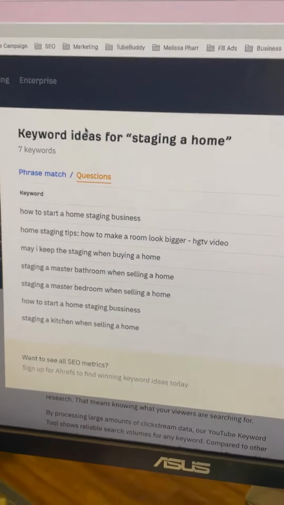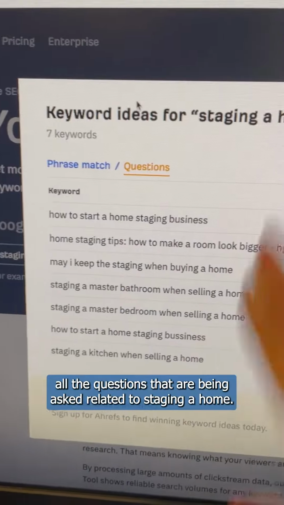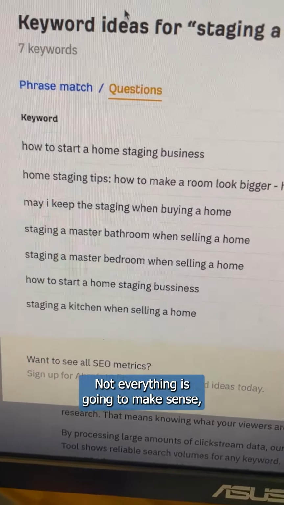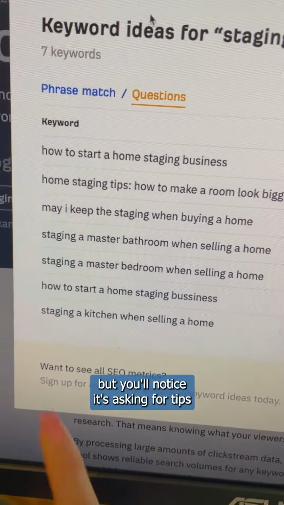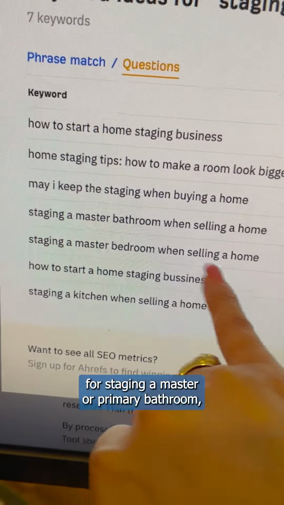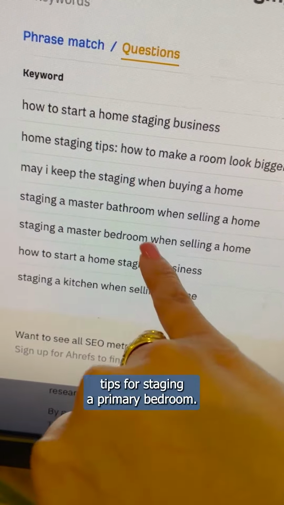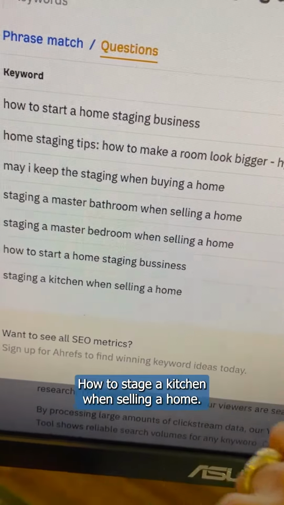select Questions, and then you'll see in the free version, you'll see all the questions that are being asked related to staging a home. Not everything is going to make sense, but you'll notice it's asking for tips for staging a master or primary bathroom, tips for staging a primary bedroom, how to stage a kitchen when selling a home.